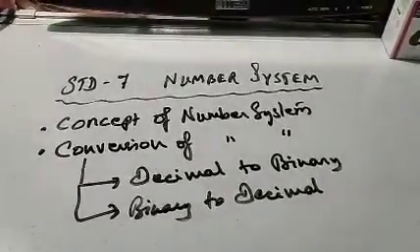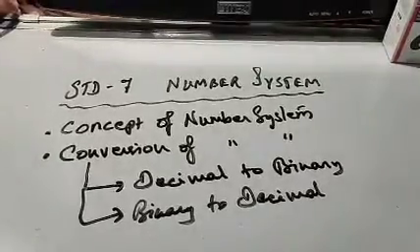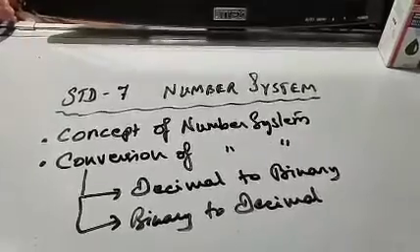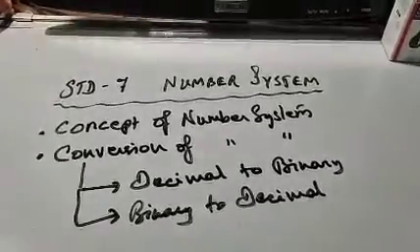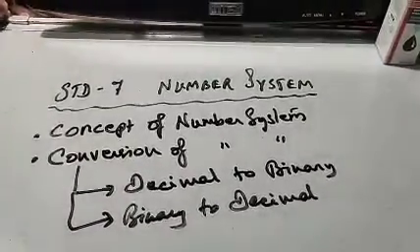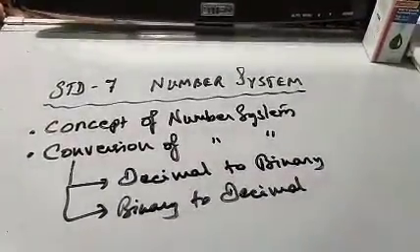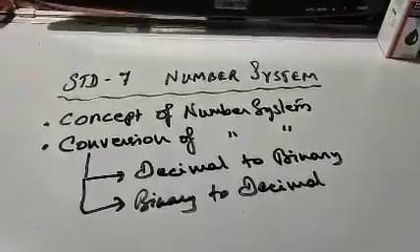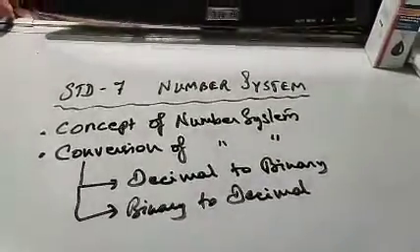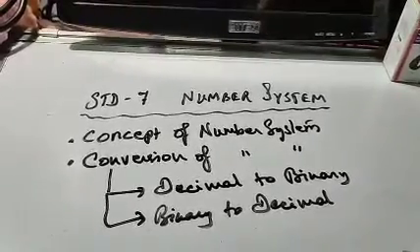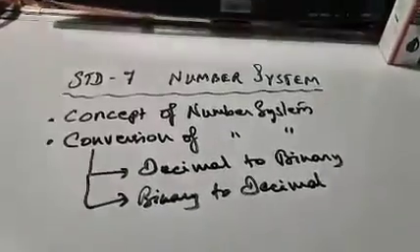Since time immemorial, or we may say since the time of civilization, when man first learned to understand the concept of number system by putting marks on the walls. Suppose they had 5 cattle, 5 cows, they used to write it this way, and they used to mark it this way.